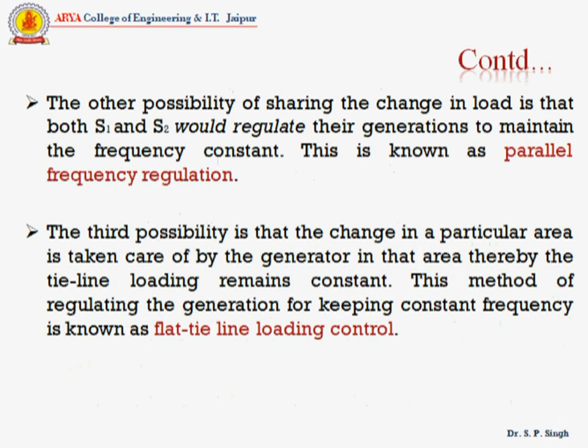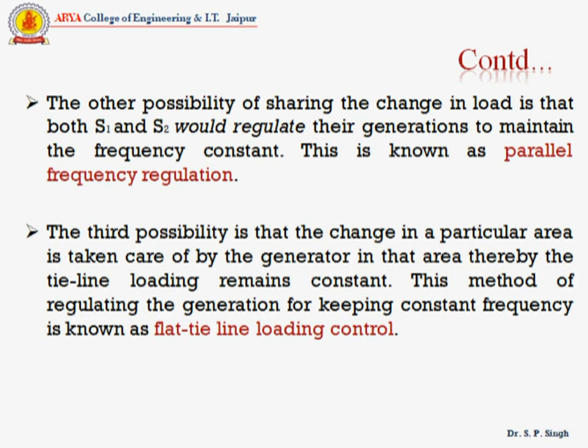The third possibility is that the change in a particular area is taken care of by the generator in that area, thereby the tie line loading remains constant.